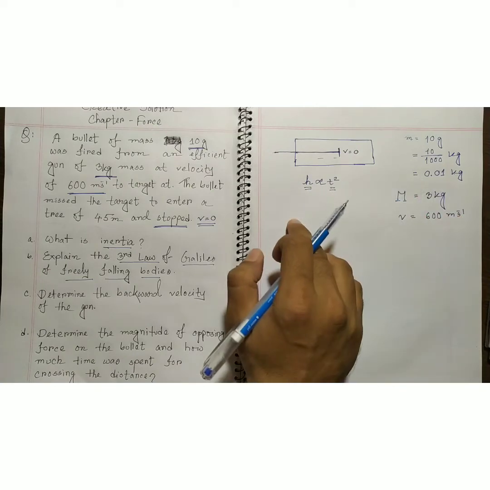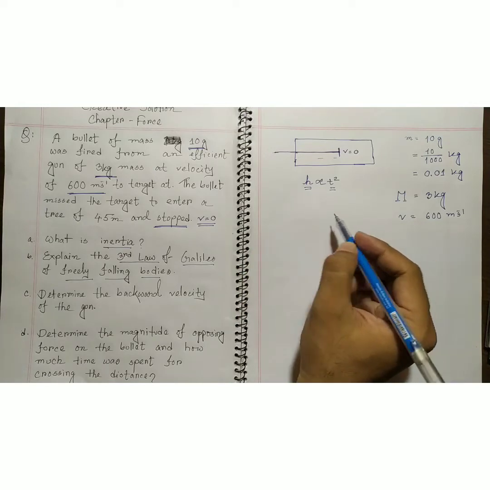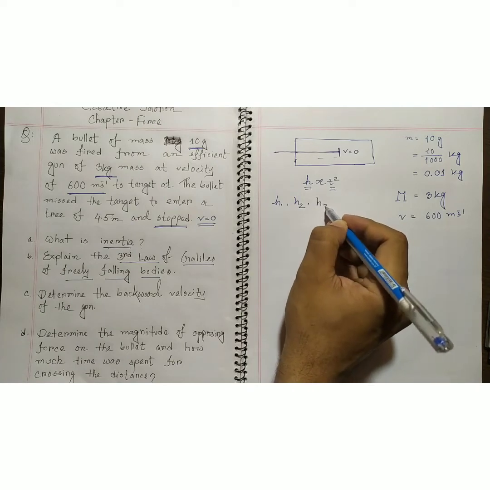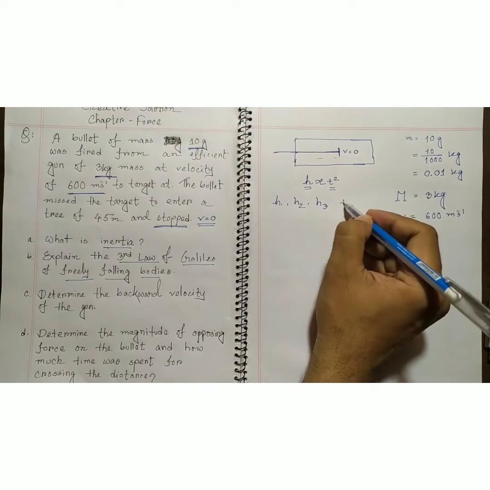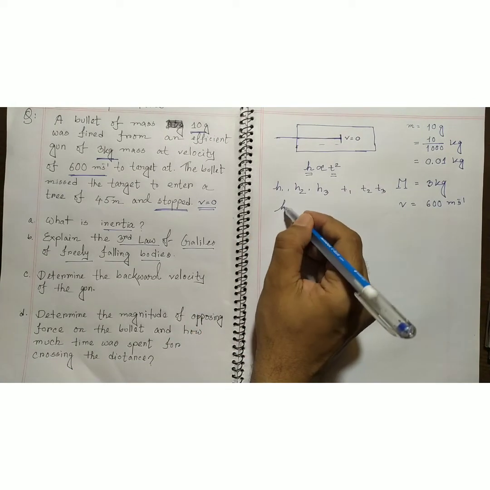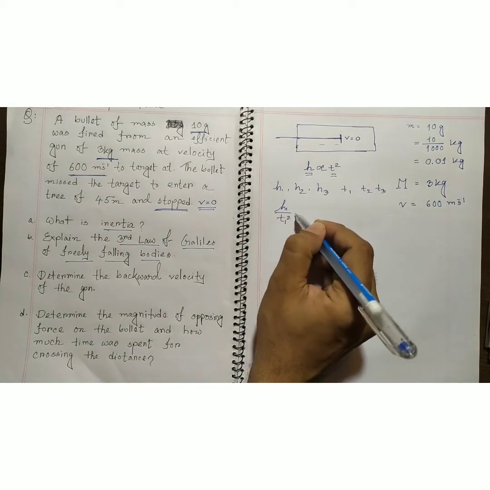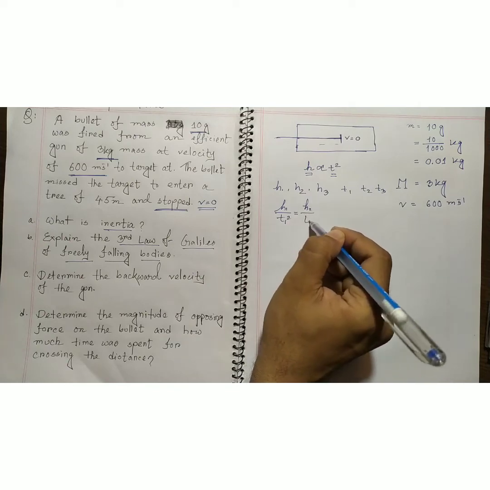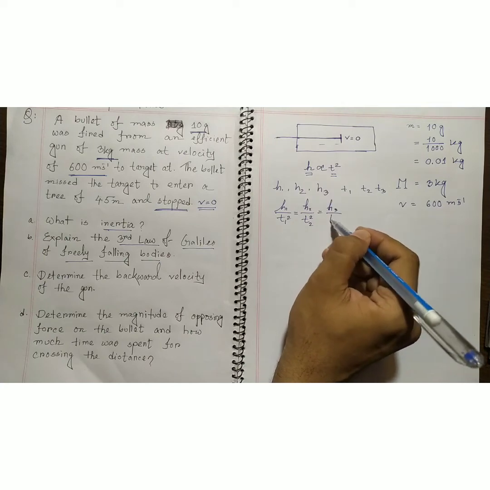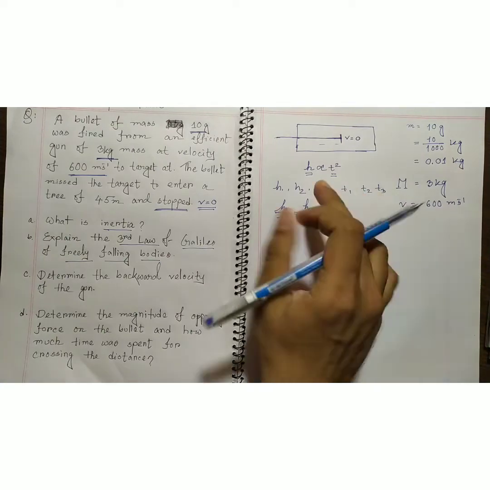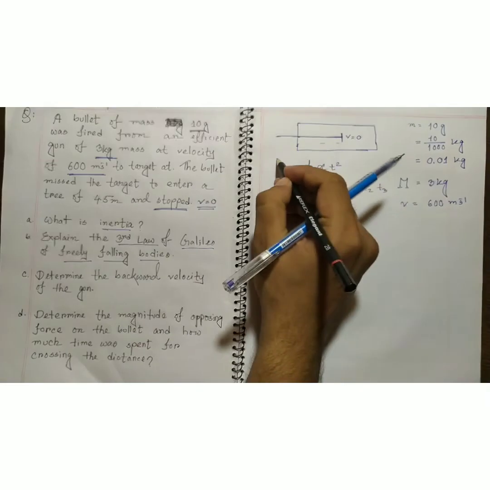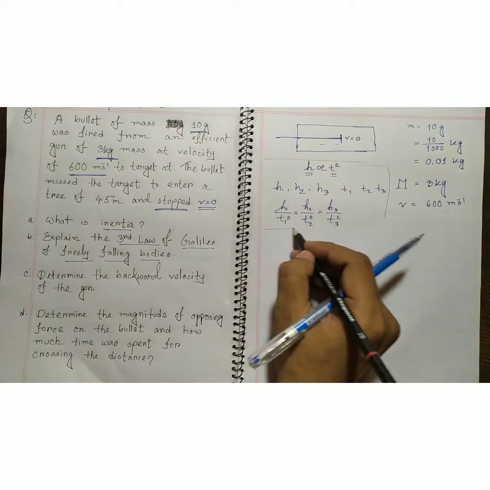If a freely falling body passes distances h1, h2 and h3 at times t1, t2 and t3, then h1 by t1 square is equal to h2 by t2 square is equal to h3 by t3 square. This is the third law of Galileo in short.